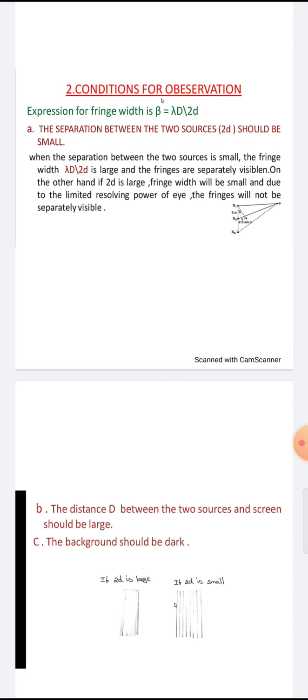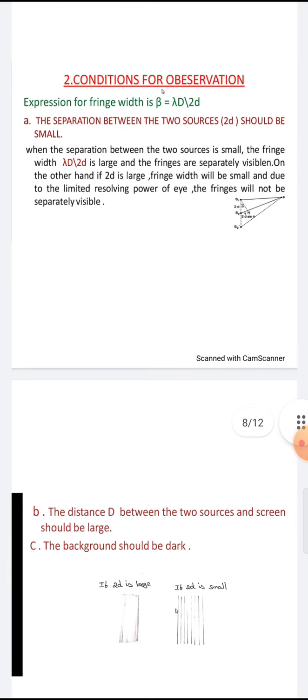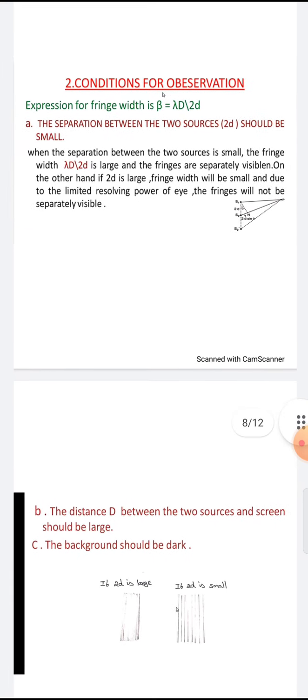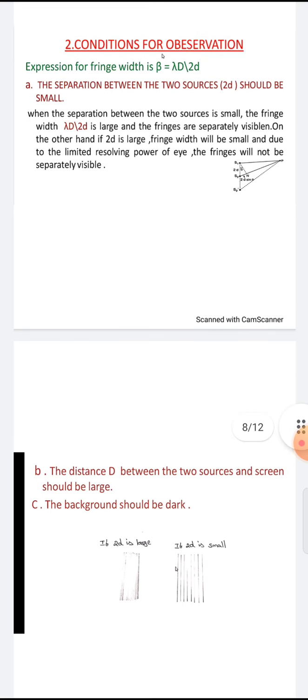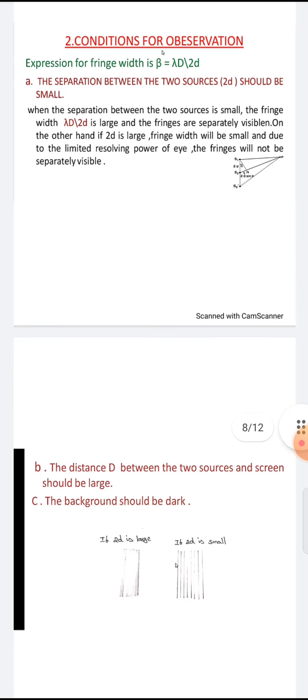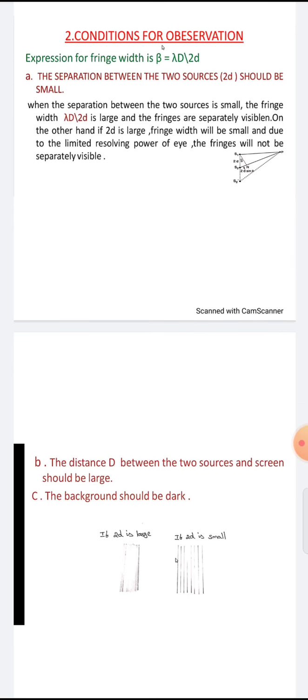Here, 2d is the separation between the two sources. If S1 is one source and S2 is another source, both are emitting from the same place, like two persons speaking in one position, then the waves are traveling in one direction.